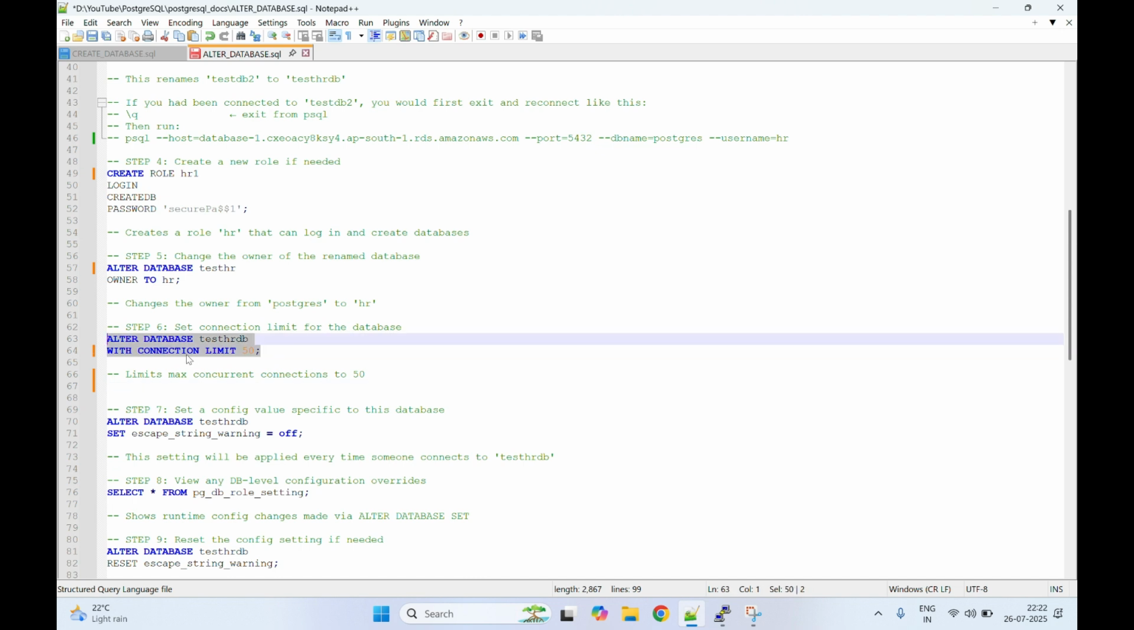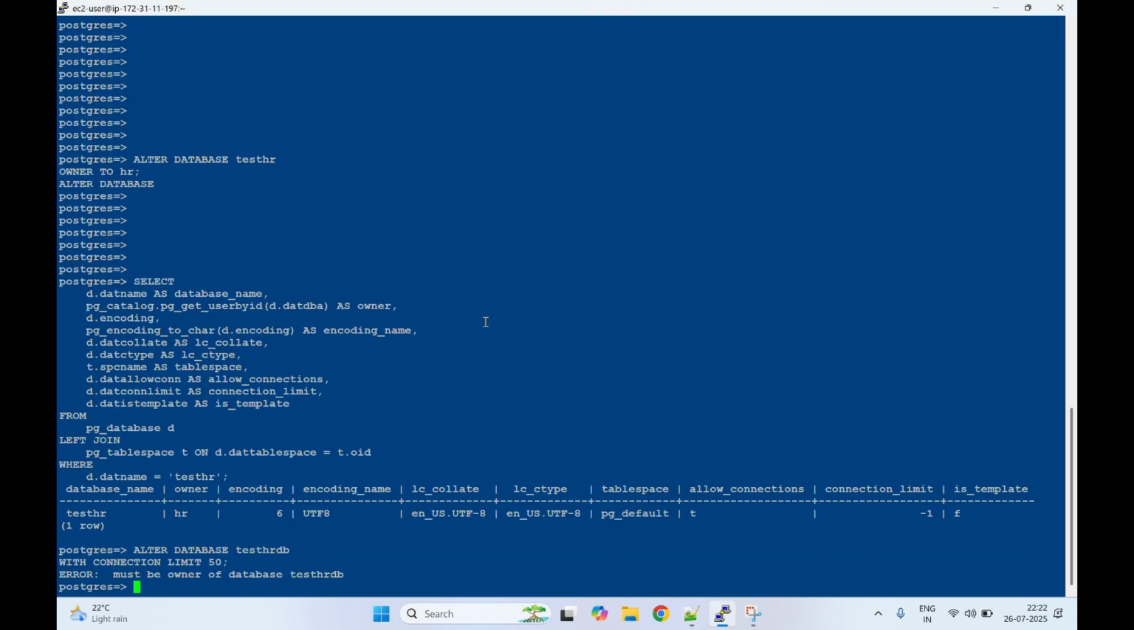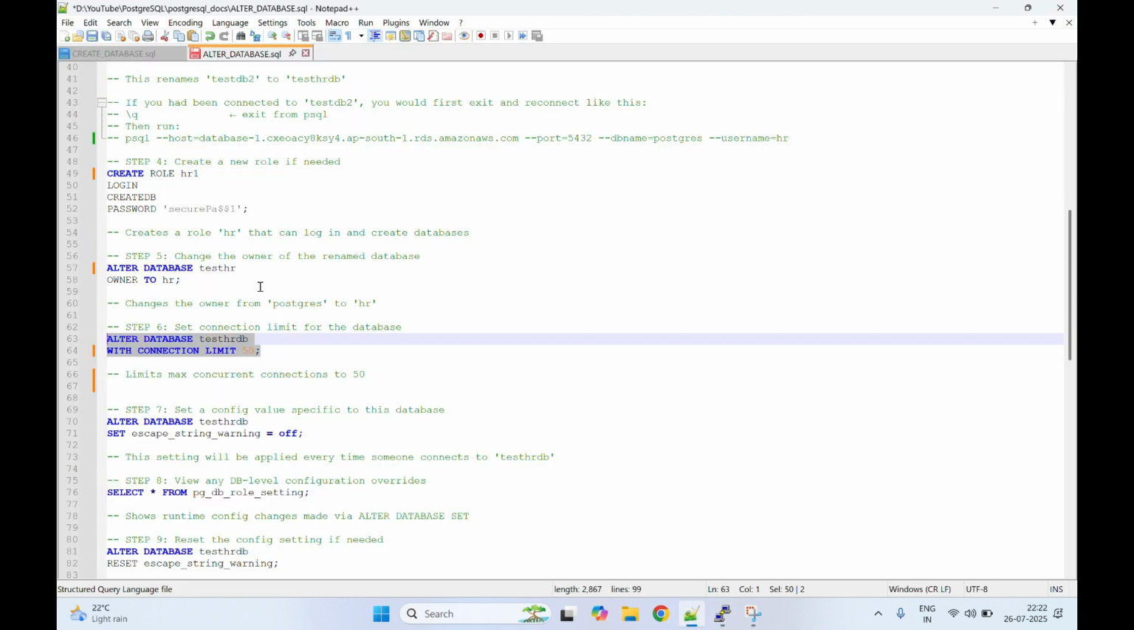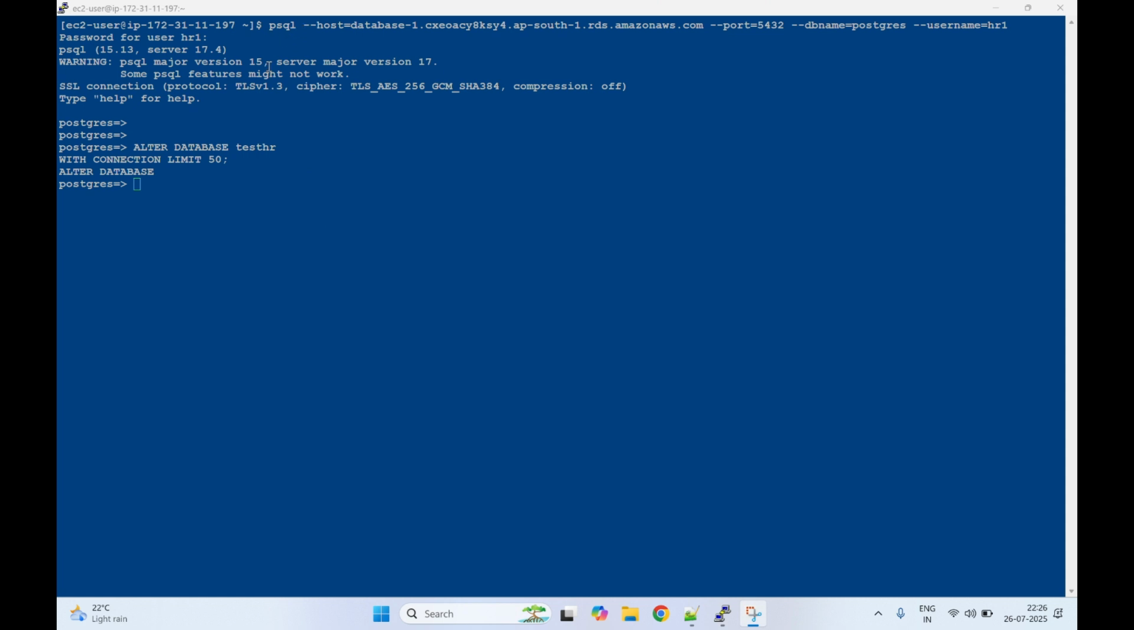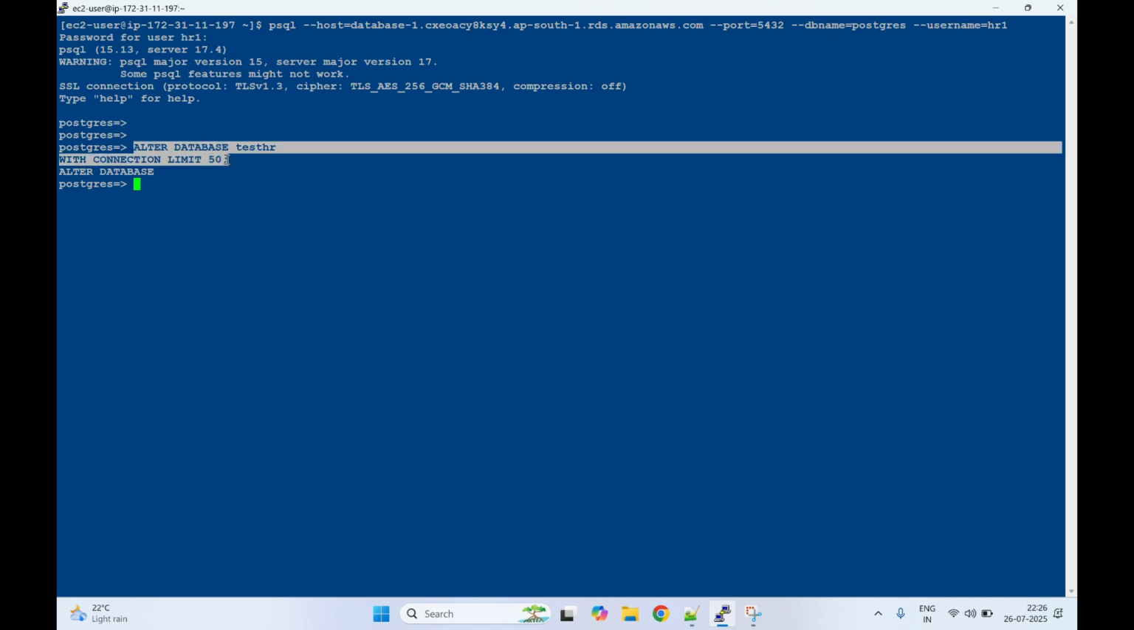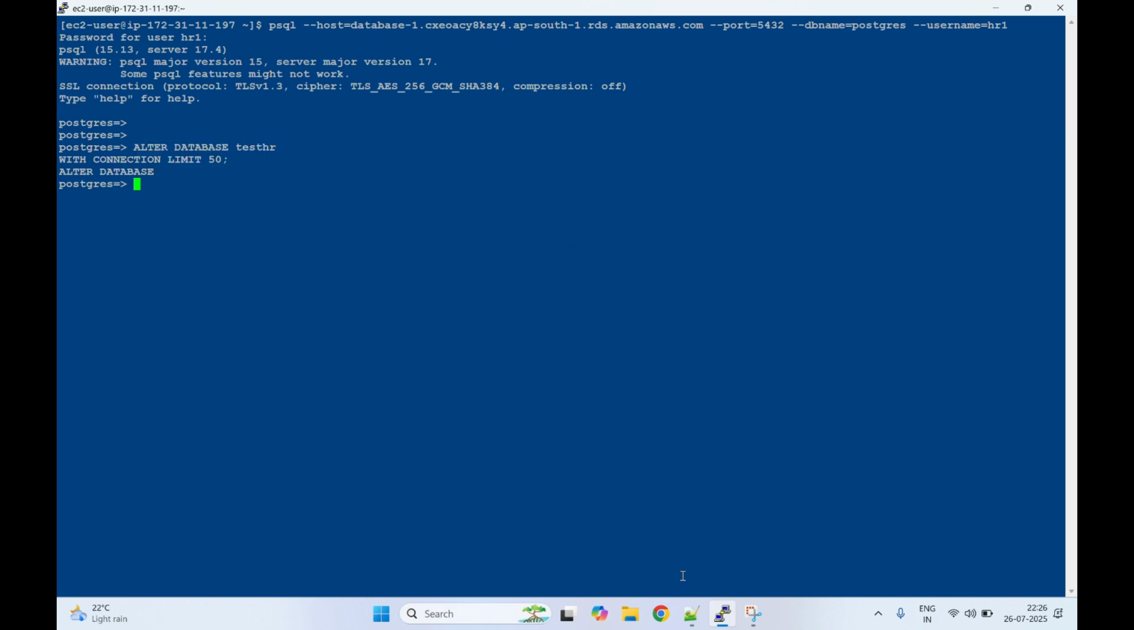Currently I'm connected as the Postgres user. Let me try to change it, but it will not allow me. See, you must be the owner of the database. To change the connection limit, you must log in with the HR user, because HR is the owner of this database. So how to log in as that user? We have created this hr1 user, right? So let me modify my command. To change the connection limit, let me connect as the hr1 user. I connected as the hr1 user, and then I try to set the connection limit, and it is successfully changed now.